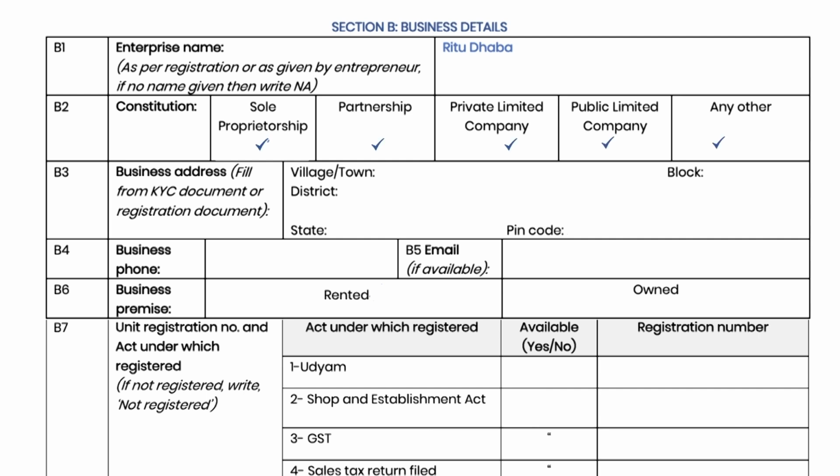In most cases, it will be sole proprietorship business. Sole proprietorship are business managed by a single owner. There are no formal business partners or shareholders. In B3 to B6, information regarding address, phone number, email ID and ownership of business place should be filled as told by the entrepreneur and verified by Vitt Sakhi. If place is rented, then the entrepreneur should have a rent agreement.